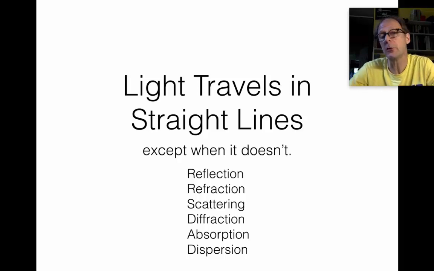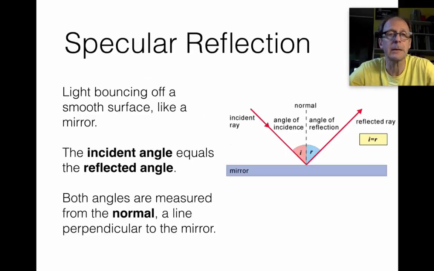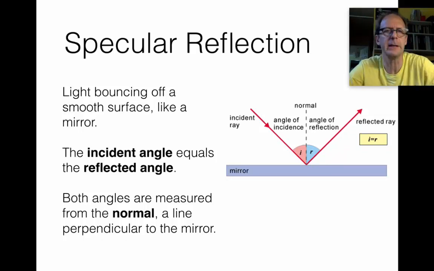And what we're going to do now is we're just going to go through each one of these and explain what they are. So specular reflection refers to reflection off of a shiny object like a mirror or a smooth glass or smooth lake or pond. In fact, speculum is the Latin word for mirror. So specular reflection means mirror-like reflection, as opposed to diffuse reflection off a rough surface like my shirt or the table or something.